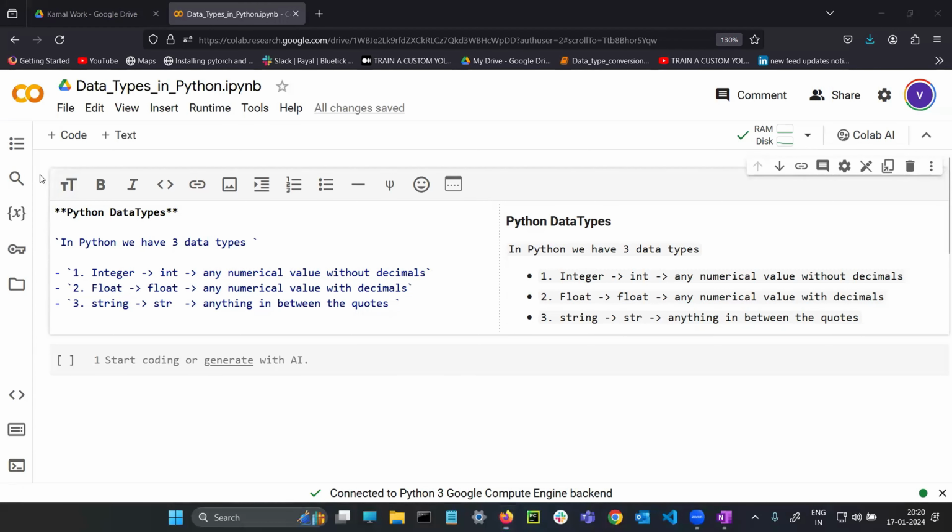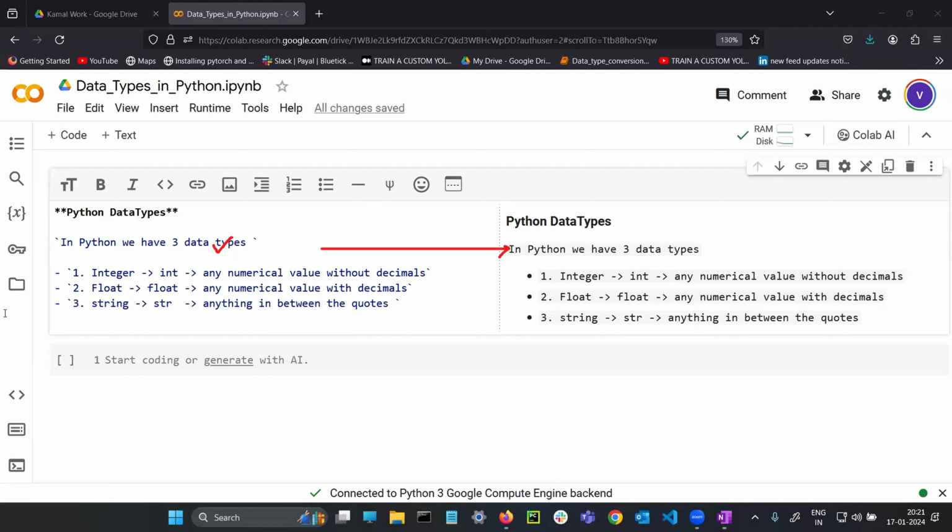Kamal sir, what is the meaning of this one? So this I am writing. After running this particular text box, this is how you can see it. Exactly how you are writing here is going to show here directly.